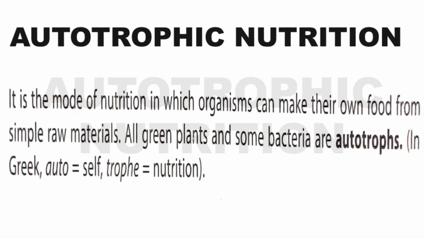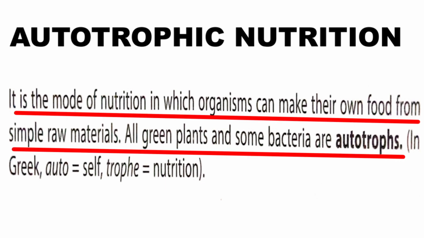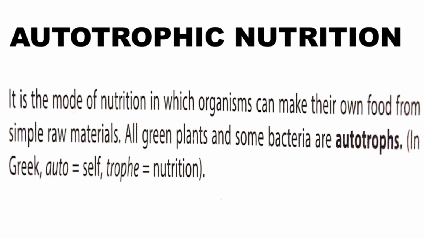So what does autotrophic mean? Auto means self and trophy means nutrition. So when any particular organism is capable of preparing food by itself with the help of simple substances like carbon dioxide and water, and the process is known as photosynthesis, those organisms are called autotrophs, and the mode of nutrition is known as the autotrophic mode of nutrition.